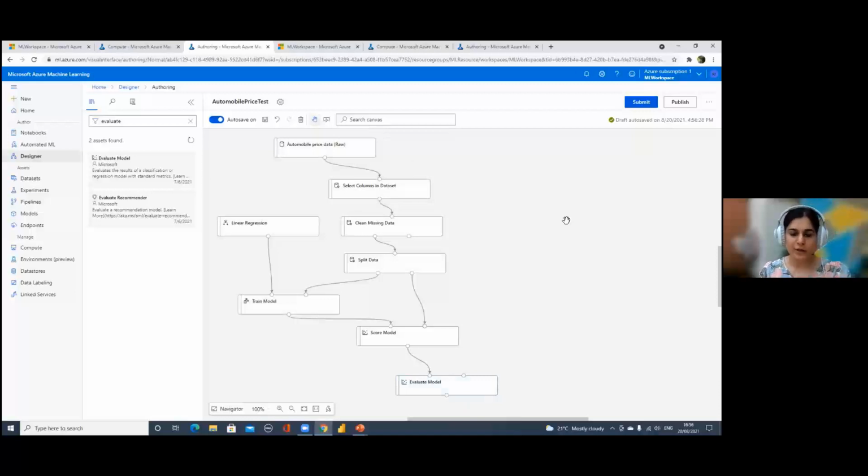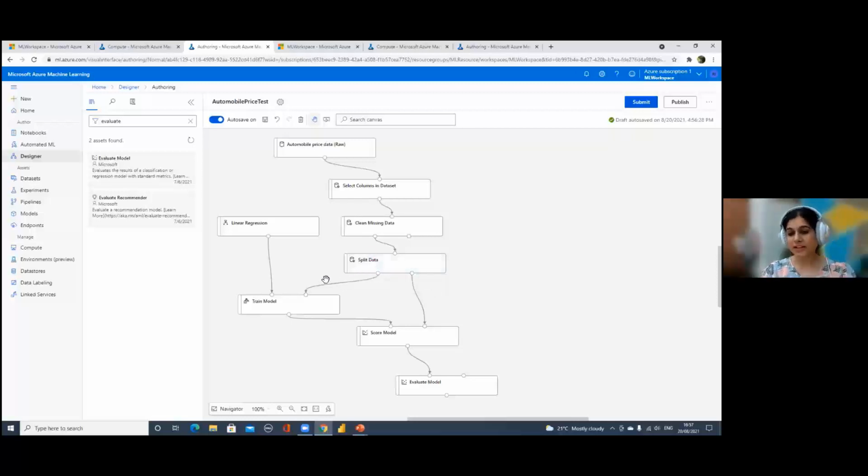Now, once you have got all the steps in place, we can just go through it. We got a data set. We selected the columns from the data set which we want to use further down to build a model. Then we did some kind of cleaning. In this case, we just removed the rows which had blank values in them. So after Clean Missing Data, we get the ready data. That's the final data we'll be using further down to build our predictive model. Then we split the data because we want to train our model first and then test it and then further evaluate it.